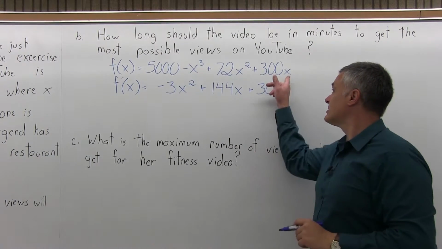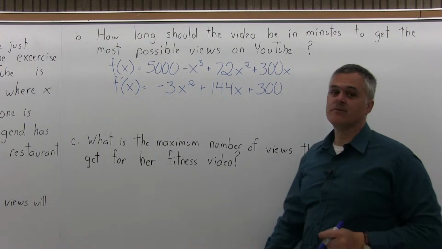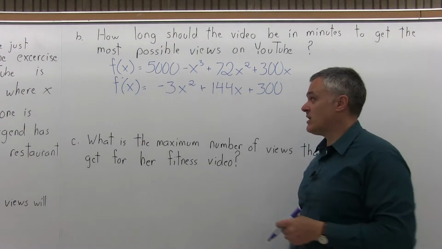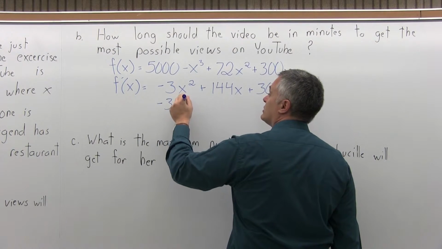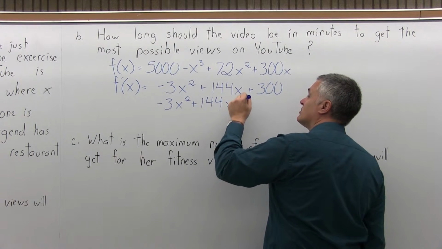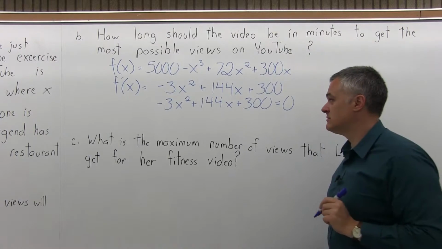And again, when you have an x to the first power, its derivative is the number in front, which in this case is 300. So there's my derivative. The next step is set it equal to 0. So I'm going to have negative 3x squared plus 144x plus 300 equals 0.